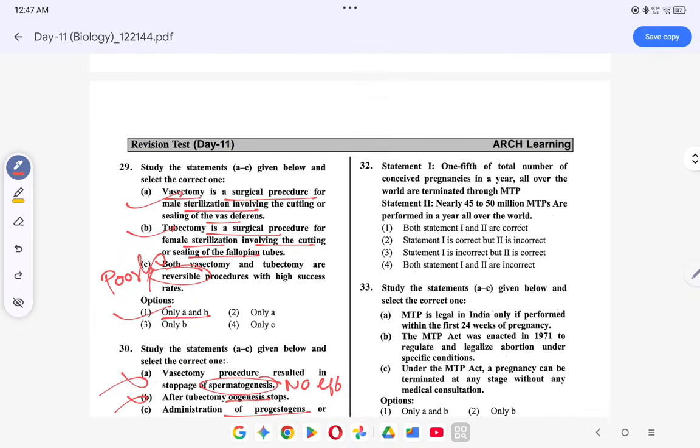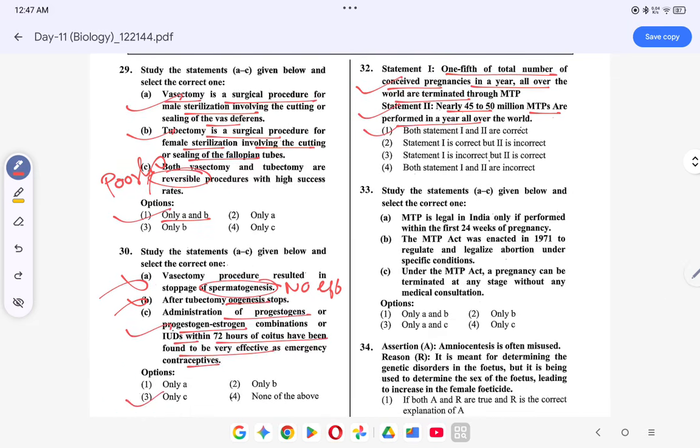Next question. 1/5 of the total number of conceived pregnancies in a year all over the world are terminated through MTP. This is correct. Nearly 45 to 50 million MTPs are performed all over the year. This is also correct. So both the statements are correct. MTP is legal in India if performed within the first 24 weeks of pregnancy. This is correct. MTP Act was enacted in 1971 to regulate and legalize the abortion, and this is correct. Under the MTP Act, a pregnancy can be terminated at any stage without any medical consultation. This is wrong. Without any medical consultation, this is wrong.